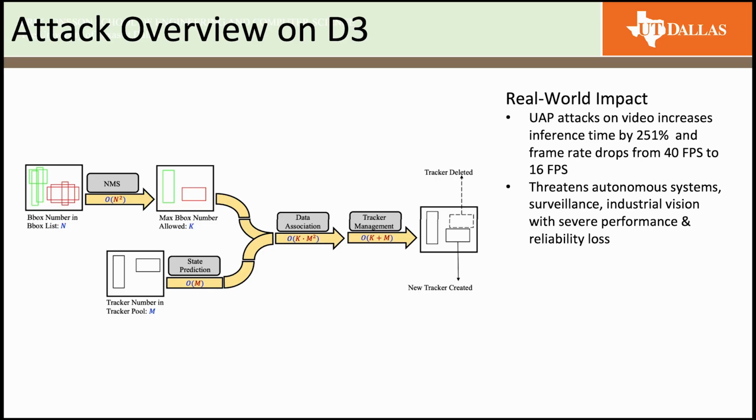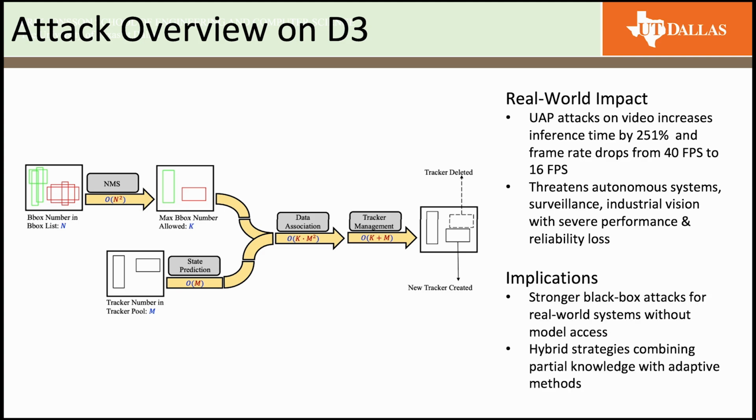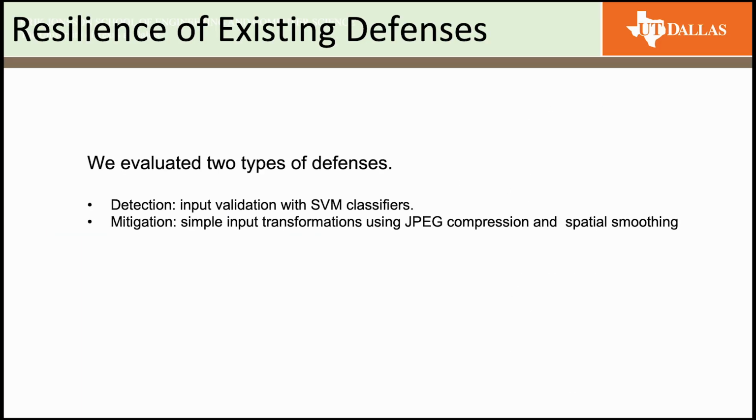In terms of real world, UAP attacks on video increase inference time by 251%, and the frame rate drops from 40 fps to 16 fps. In terms of implications, there should be a growing research area for black box attacks for real-world systems with unmodeled access. Also, hybrid strategies can be leveraged with adaptive methods. Next, we also investigated the resiliency of existing defenses against these attacks.